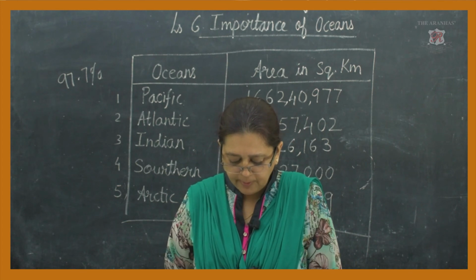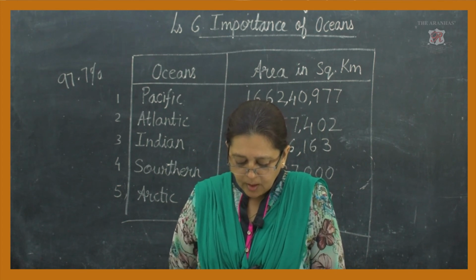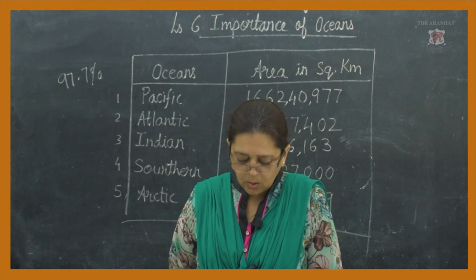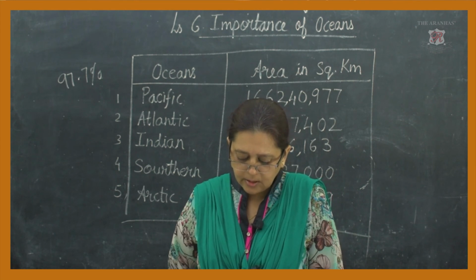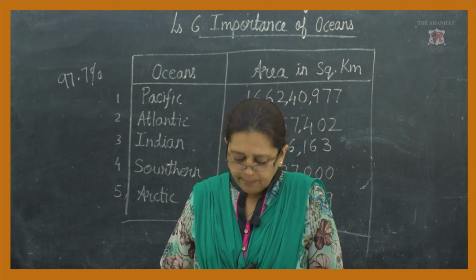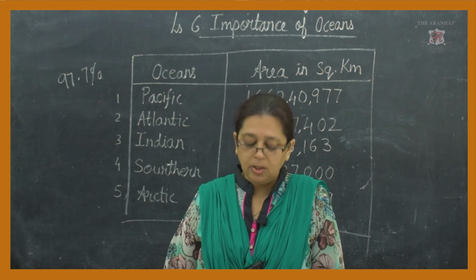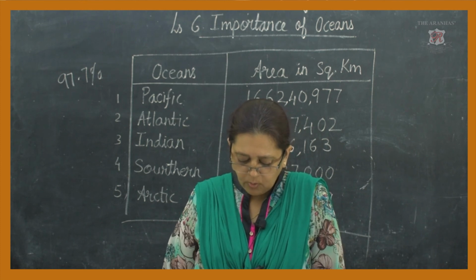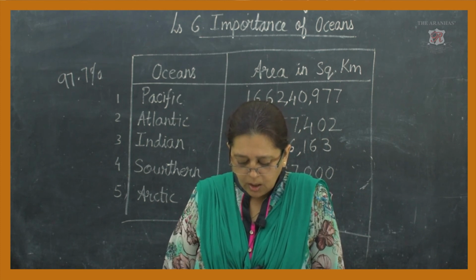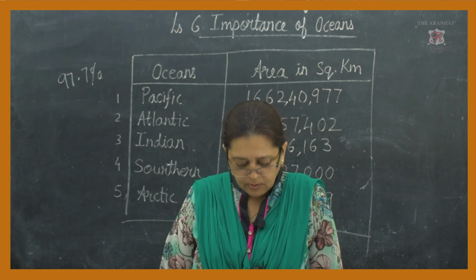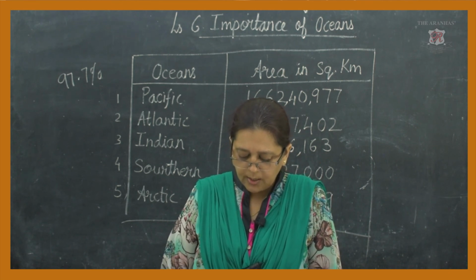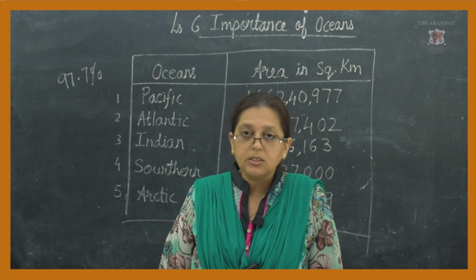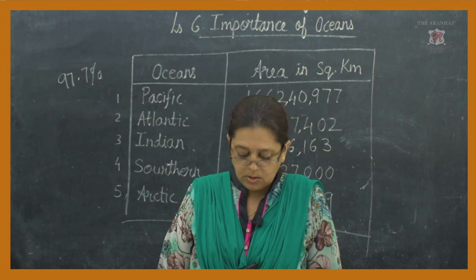Salinity is expressed in terms of mils, that is, parts per thousand. The average salinity of oceanic water is 35 parts per thousand. It is called 3.5% also, or 35 parts per thousand.